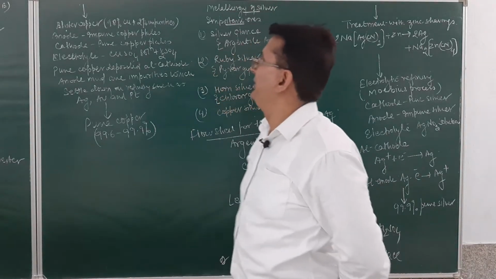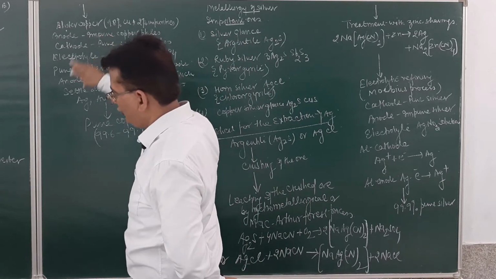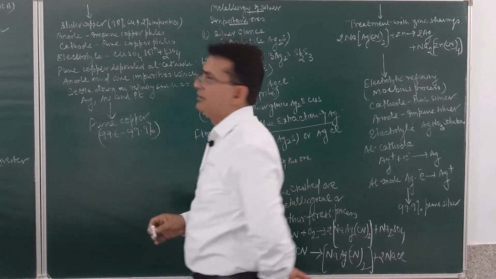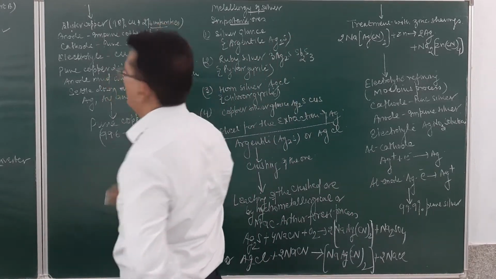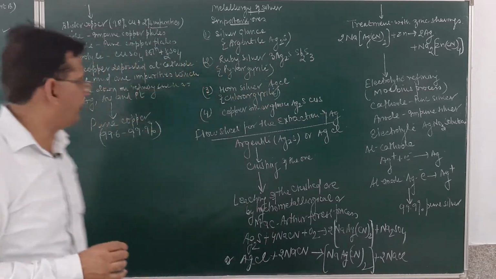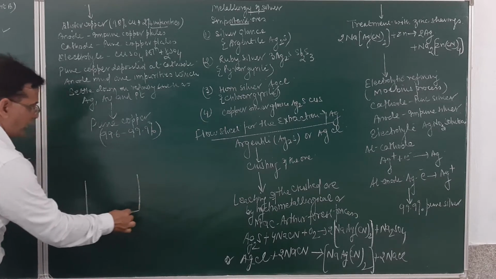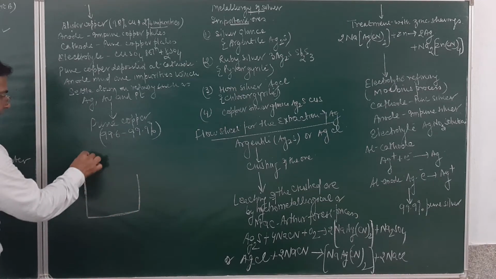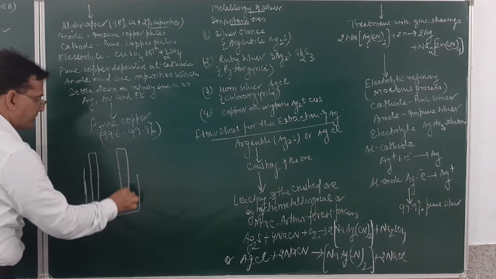Now in the next step, this blistered copper so obtained is to be refined. Blistered copper is 98% copper and 2% impurity. It is refined in the electrolytic cell. And what is done in the electrolytic cell? Students, we all know, we'll take the electrolytic cell. Here anode will be of impure copper and cathode will be of pure copper.